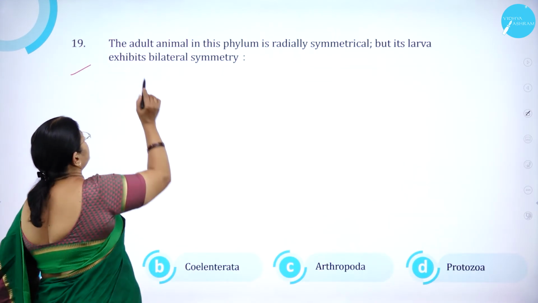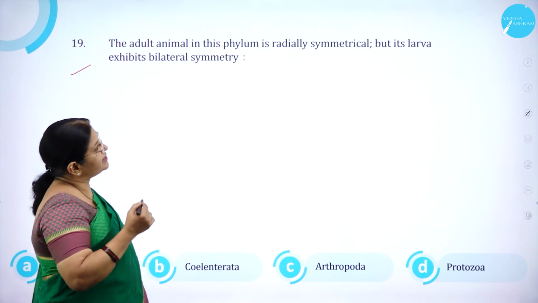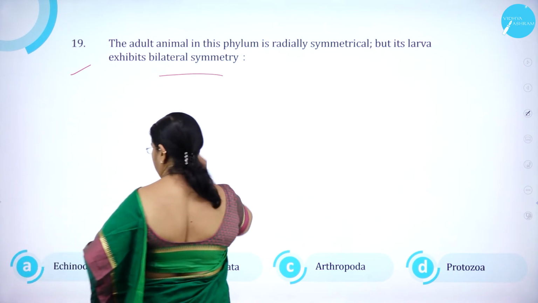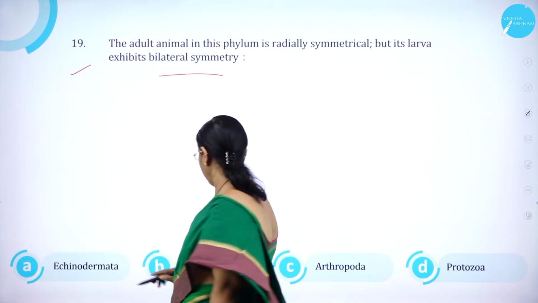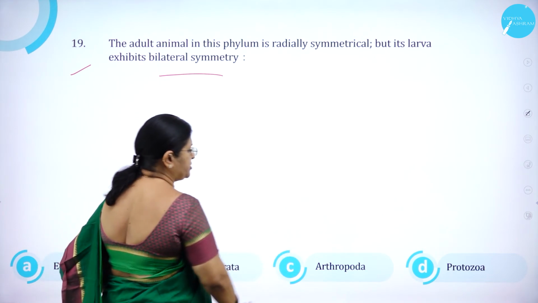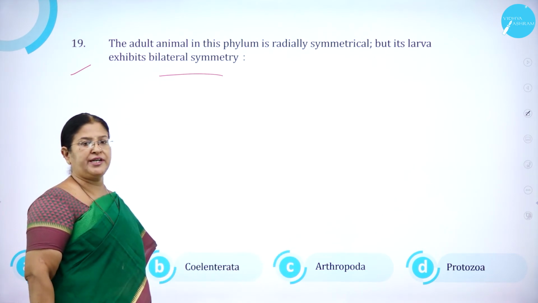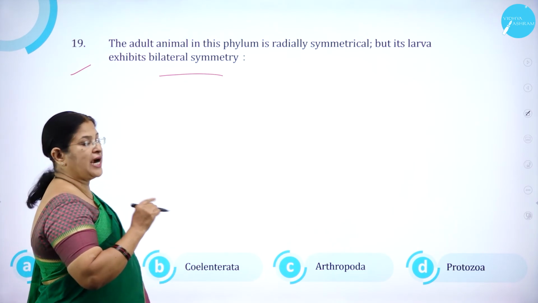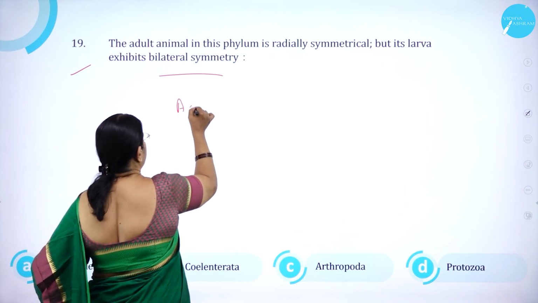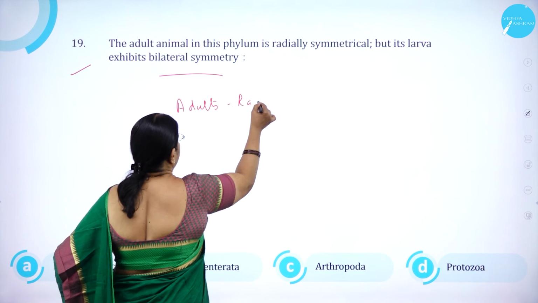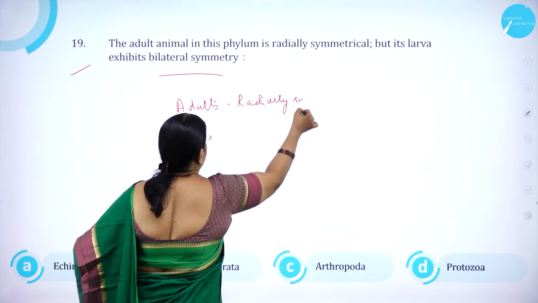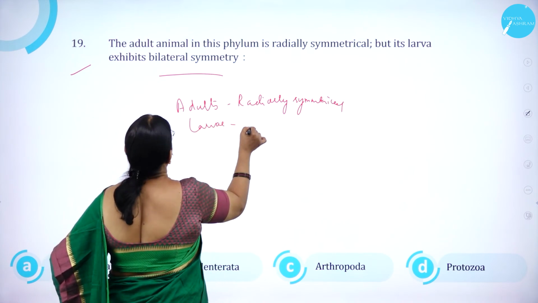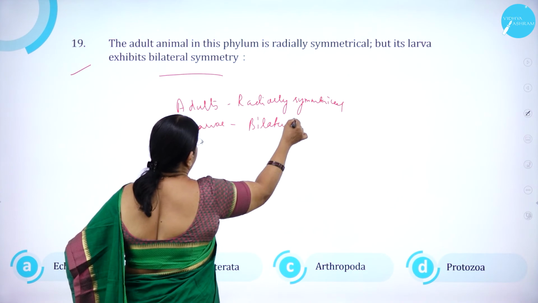Question number 19. The adult animal in this phylum is radially symmetrical, but its larva exhibits bilateral symmetry. Option A, Echinodermata. Option B, Coelenterata. Option C, Arthropoda. And option D, Protozoa. So the phylum where you come across that the adults are radially symmetrical and the larvae are bilaterally symmetrical.